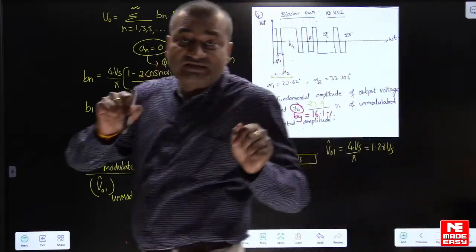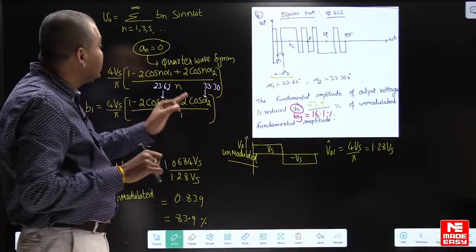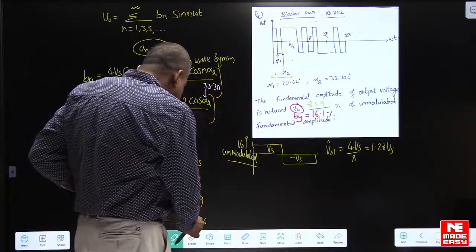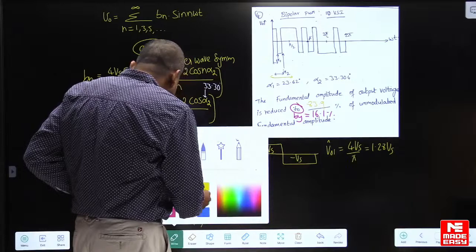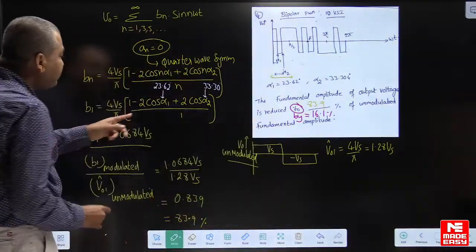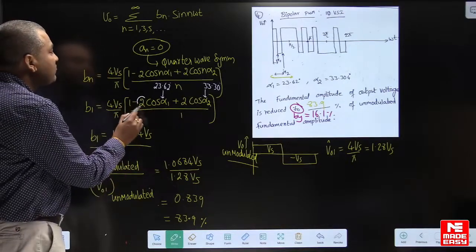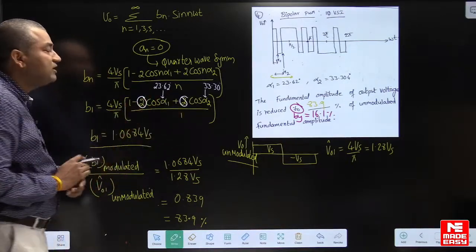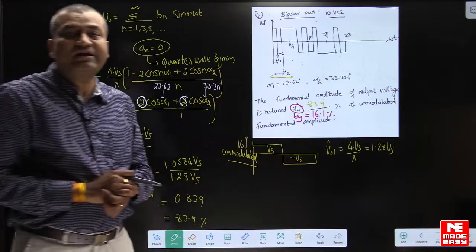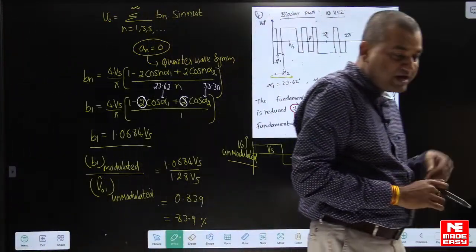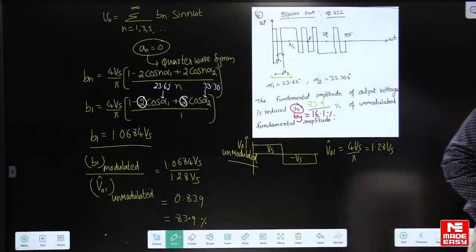And one more thing, my dear students: if it is bipolar PWM, multiply by 2. If it is unipolar PWM, this 2 will be missing. That is the only difference between unipolar and bipolar, okay? Understood?